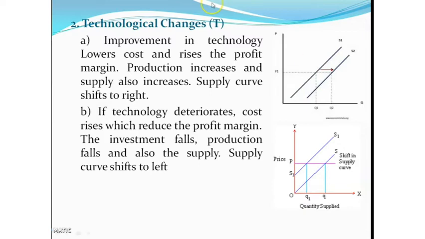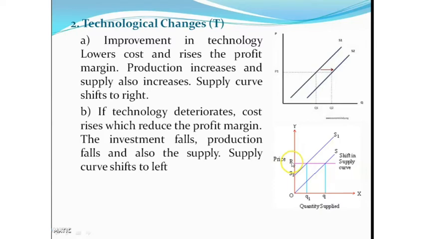Then the second case: if technology deteriorates, that means if a producer uses outdated technology, the cost rises, which reduces the profit margin. The investment falls. If there is no profit, the producers are not willing to invest more. So investment falls, then production falls, and supply also reduces. So the supply curve shifts to the left.